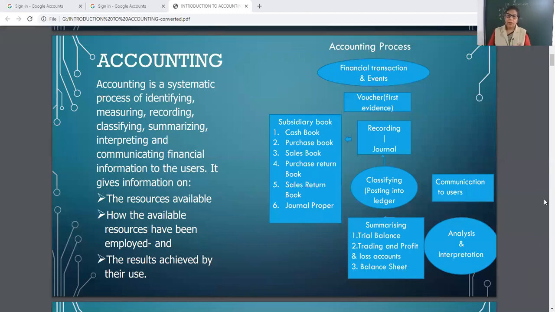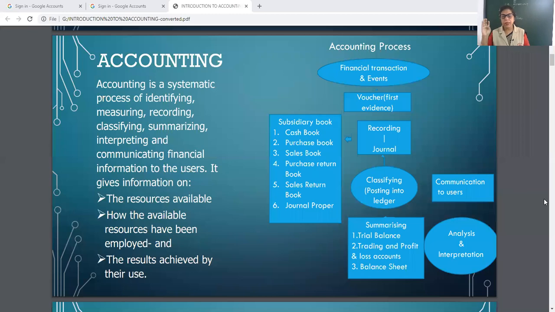If a cook is coming to your home, that is financial, monetary or economic. But if your mother is doing some work, that is a non-economic transaction, that is not entered in your account books. Same here, financial transactions means monetary transactions, means quantitative transactions should be entered. Qualitative transactions should be ignored.